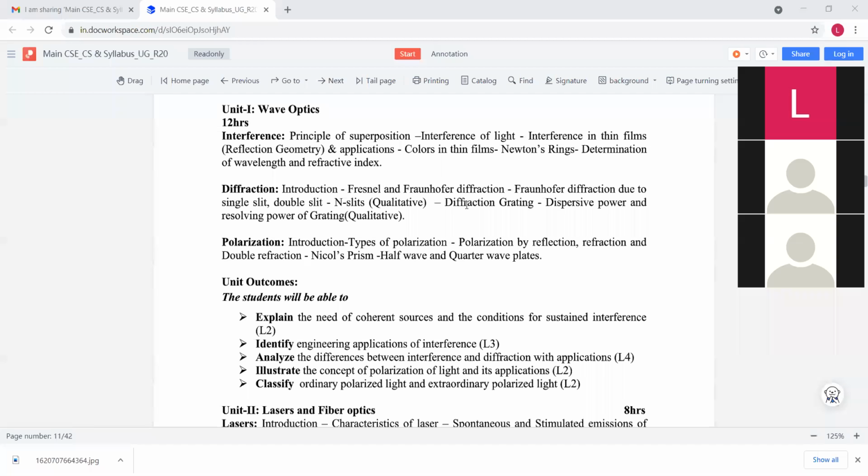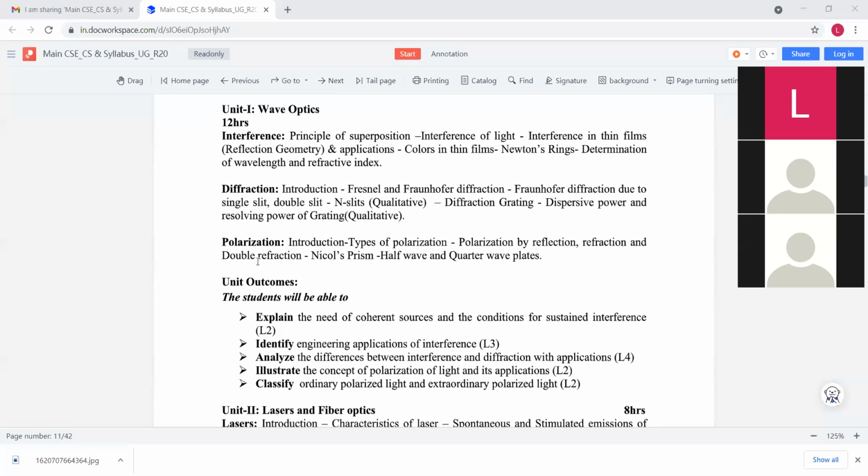And also in the laboratory we do the experiment based on the diffraction grating. The grating is a glass plate consisting of N number of slits. That is what is meant by grating.